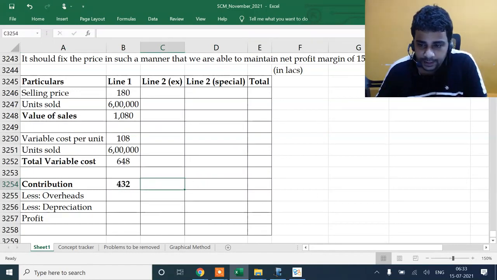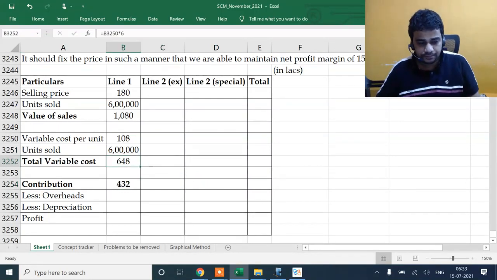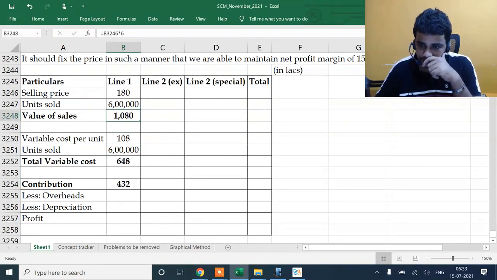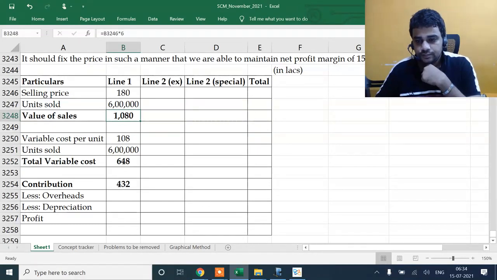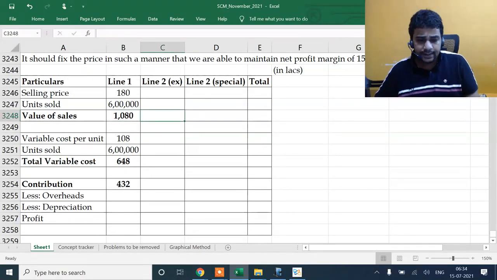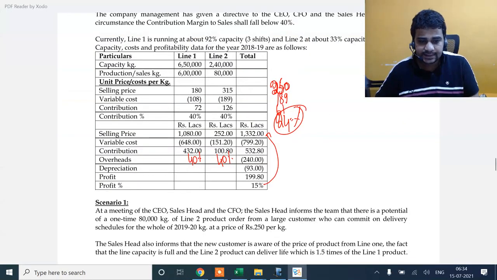Line 1 is copied, no changes. Line 2, existing price will also have to fall to 310.